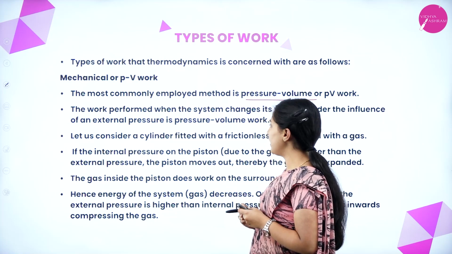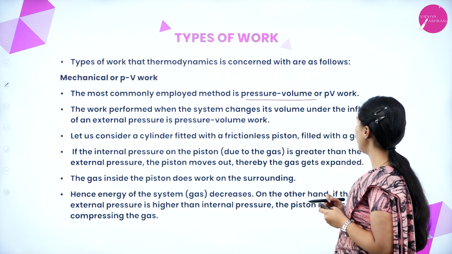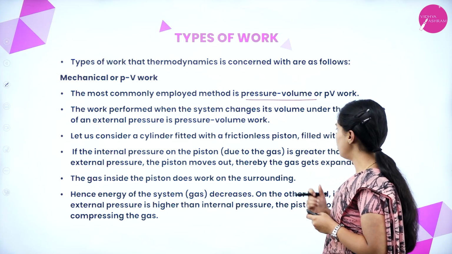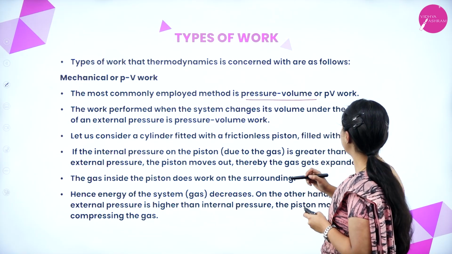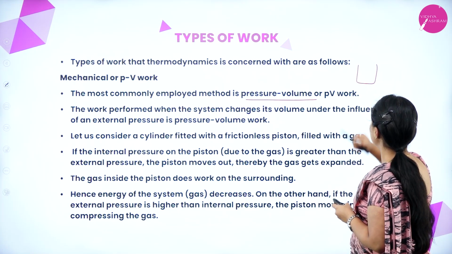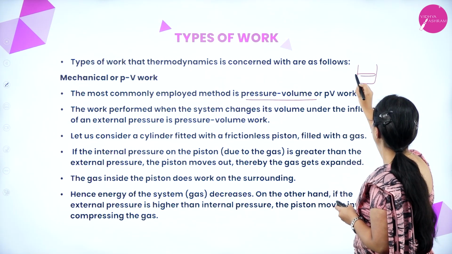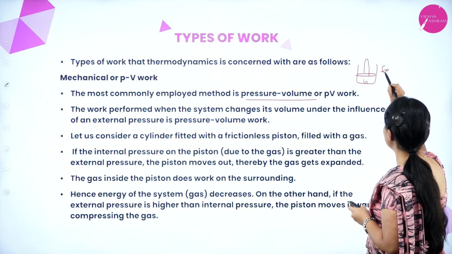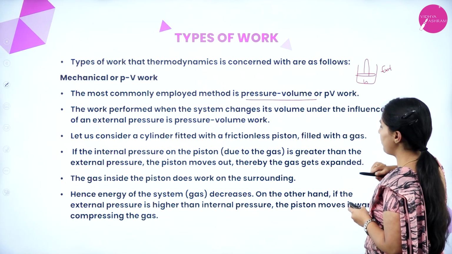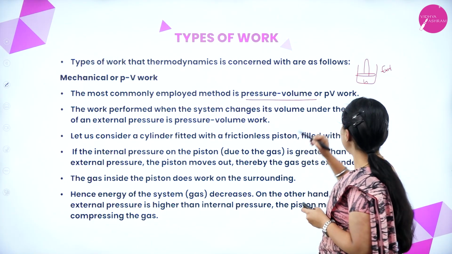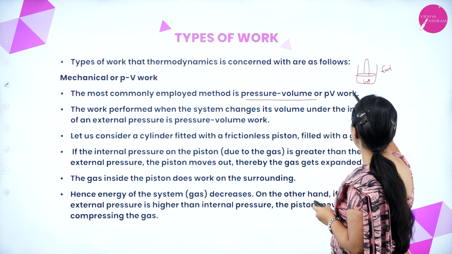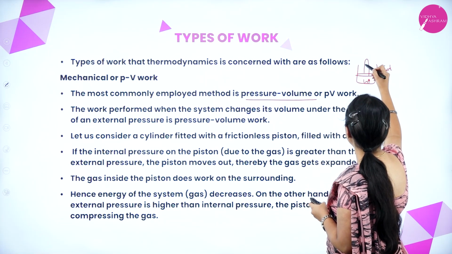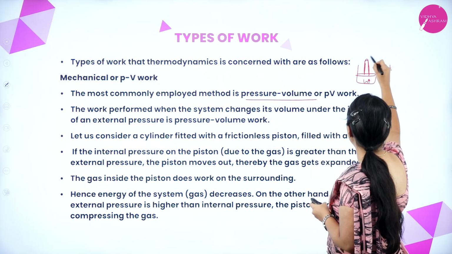Let us consider a cylinder fitted with a frictionless piston filled with gas. Under external pressure, the piston moves out, thereby the gas gets expanded. Means this is filled with gas, this is a piston, this is internal pressure, this is external pressure. If the internal pressure is more than the external pressure, this gas will expand, and this piston will move out.